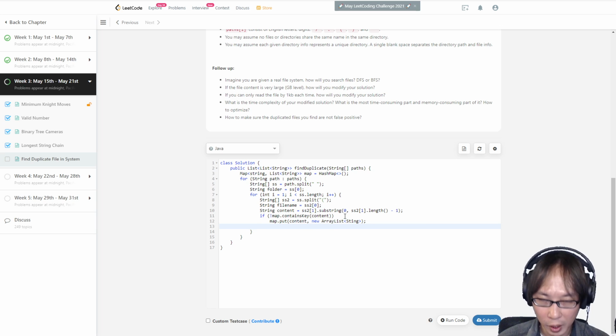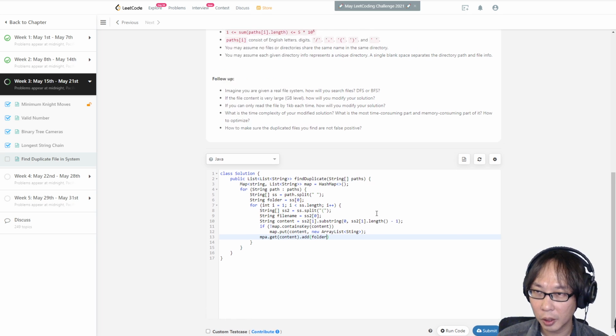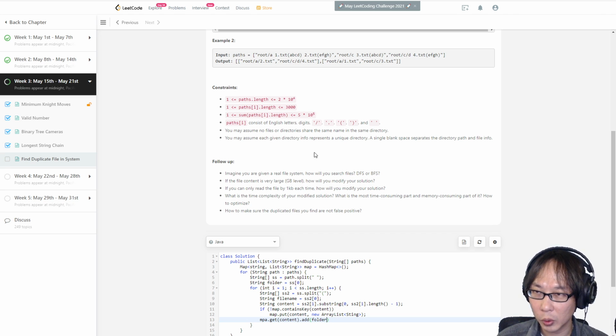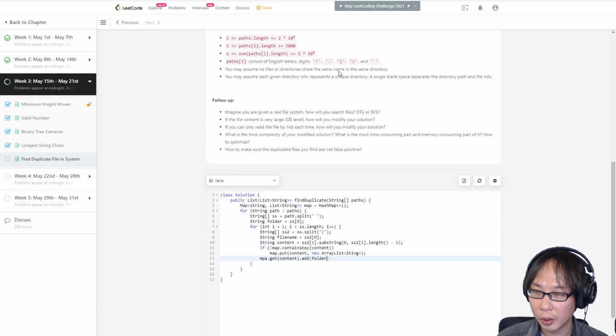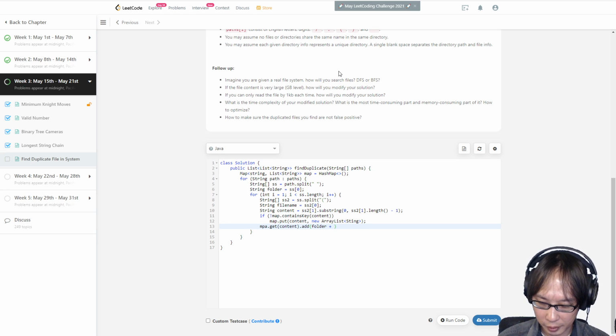And then what I'm going to do is map.get(content).add, add what? Add the folder plus slash plus file name, and that's it.